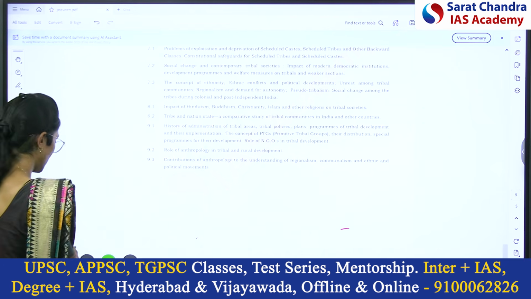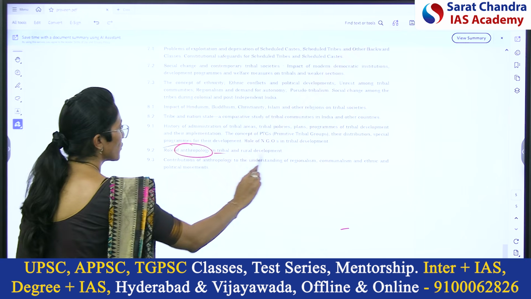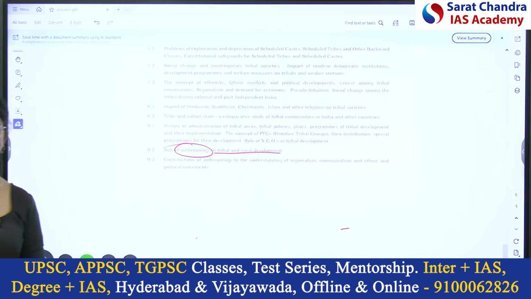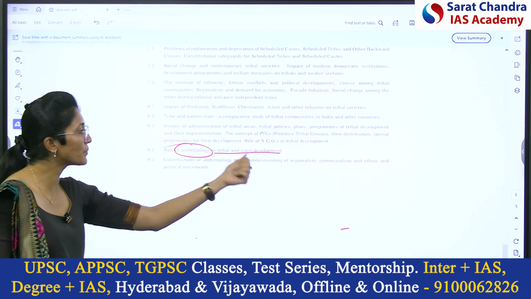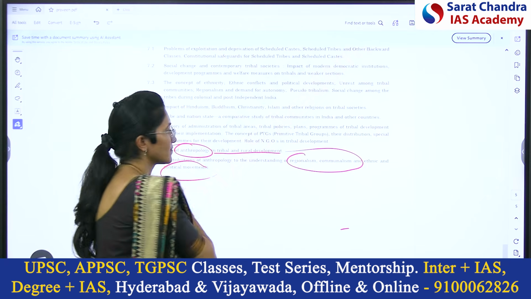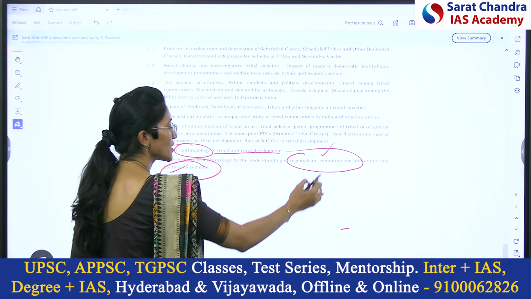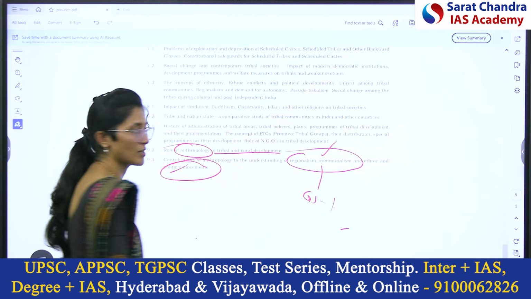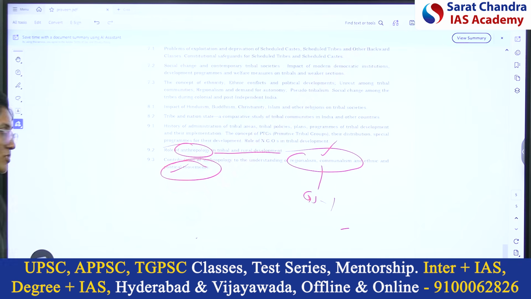And finally, anthropology in tribal and rural development. Applied anthropology, action anthropology. How we are using the knowledge of anthropology, or the contribution of anthropology, in rural development, tribal development, understanding all these things. Regionalism, communalism and political movements. Regionalism, communalism we see in GS 1. Right? Understood? So this is paper 2.